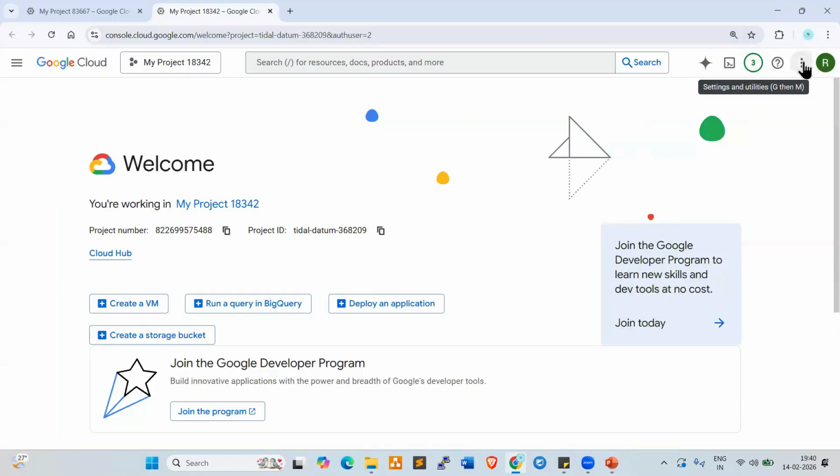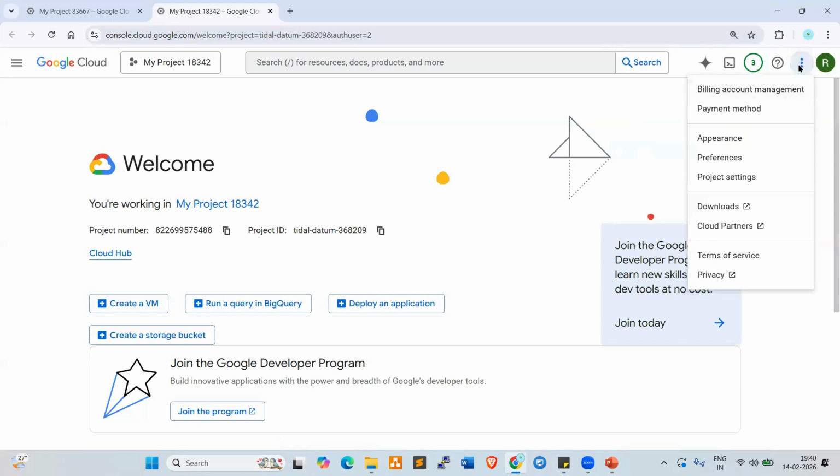Now look here, navigation, more actions. In this, we have billing, account management, payment method, and appearance, your console appearance. In billing, account management, your billing account, if you want to check how many bills are generated, you can check.